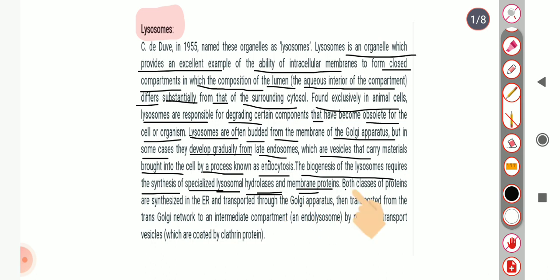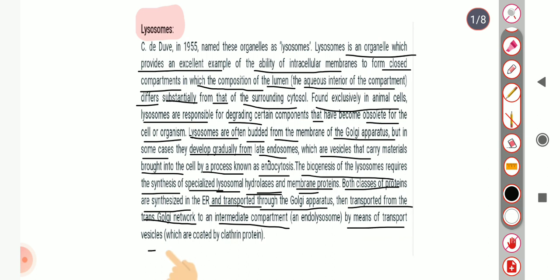Both classes of protein are synthesized in the endoplasmic reticulum and transported through the Golgi apparatus, and then transported from the trans-Golgi network to an intermediate compartment by means of transport vesicles. In the previous lecture, I discussed the Golgi complex and how lysosome is formed from the mature phase or trans phase of the Golgi complex.